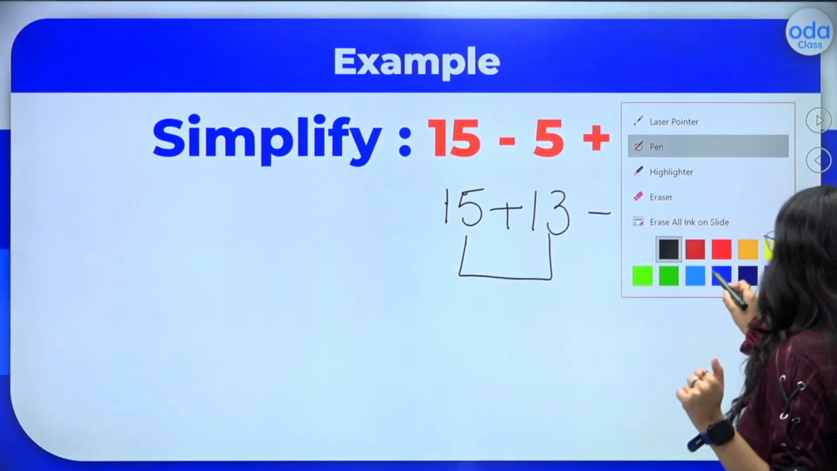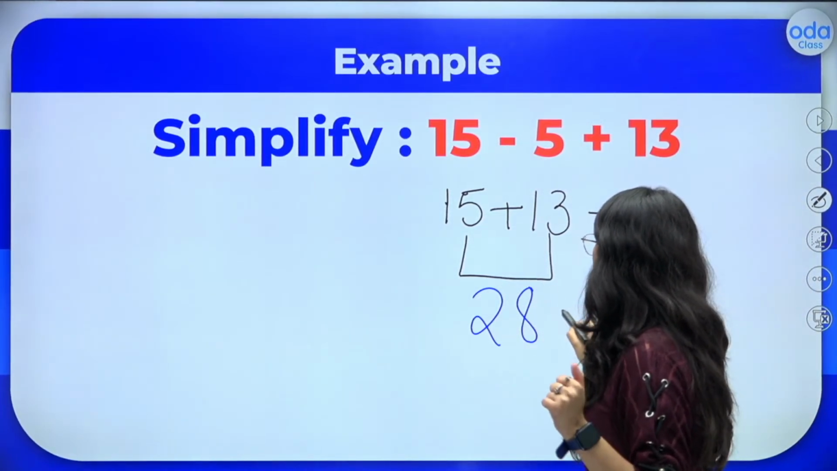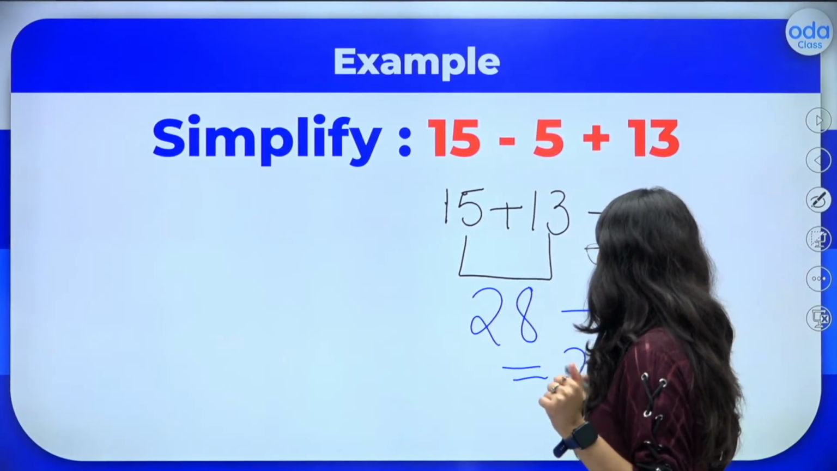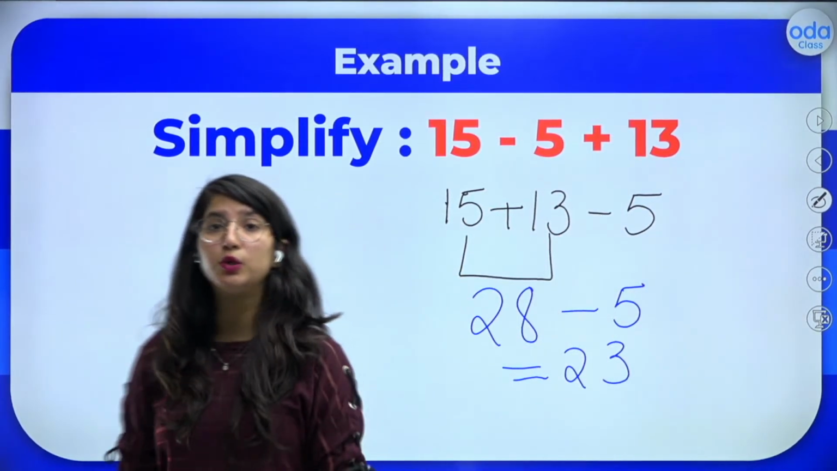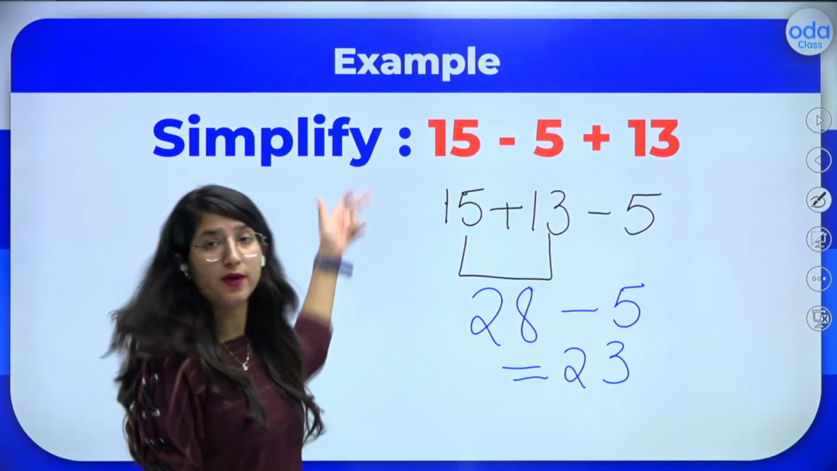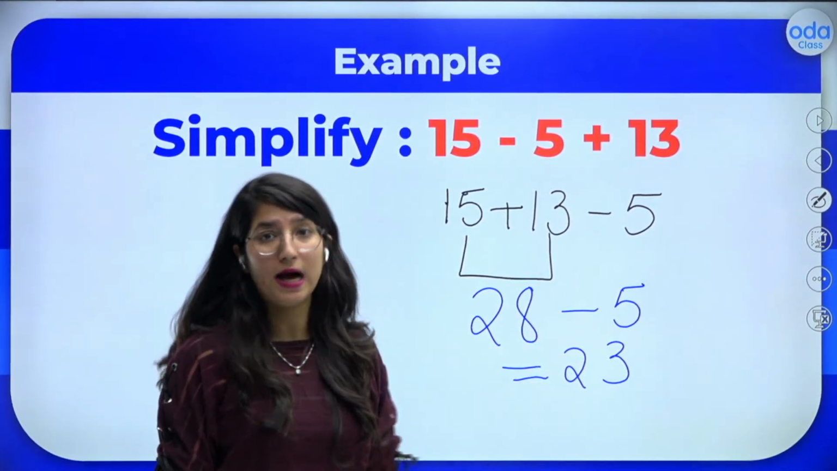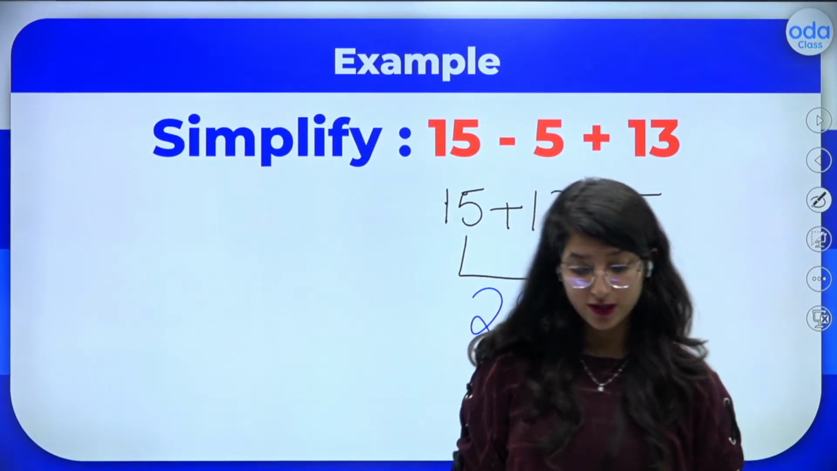I get 28. Now I will be subtracting 5 from it. So what do I get? I get 23 here. So kids, if you follow this rule the way I'm doing it right now, you will never ever get the wrong answer. So kids, I hope you all are able to get it really well.